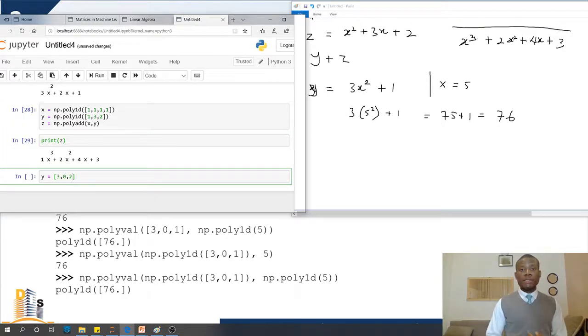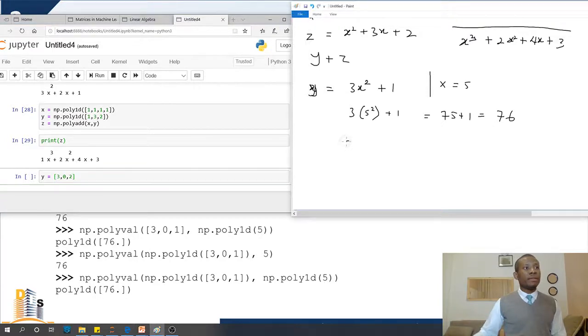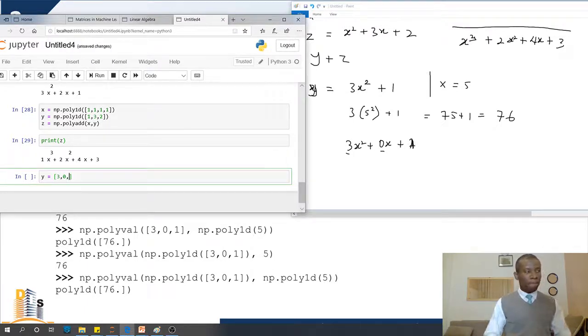I'm sure you know why it is 3, 0, 1, because this polynomial is the same as 3x squared plus 0x plus 1. I had said plus 2 but we are working with 1, so I'm going to correct this. That is how the 301 came about.